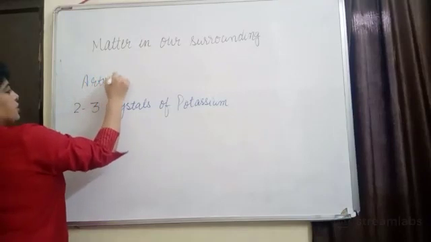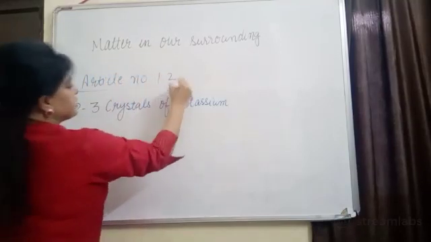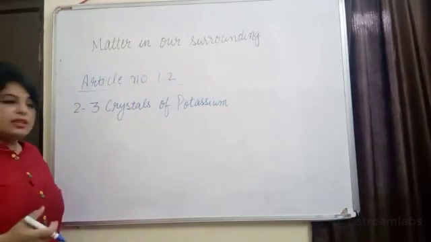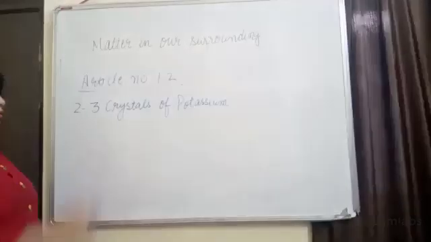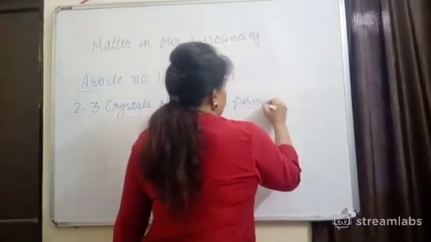So we are going to study article number 1.2, in which we will study the characteristics of particles of matter with the help of some activity. In this activity, we are going to take 2 to 3 crystals of potassium permanganate.